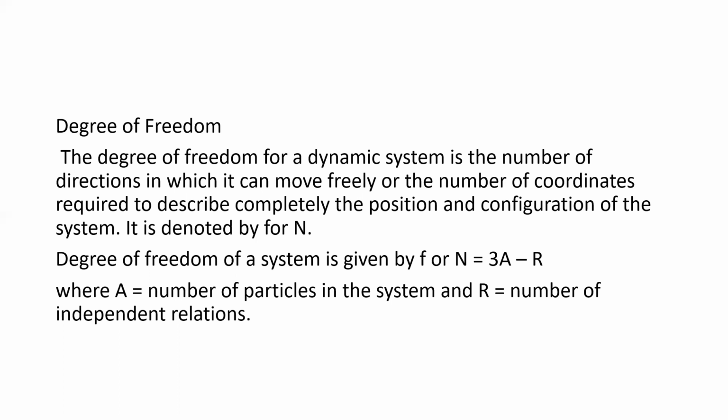For example, monoatomic means single atom. At that time, what happens here? It is not bonded with any other atom. Therefore, the number of independent relations will be 0 in case of monoatomic. Similarly, in diatomic, there will be one bonding between the two atoms, so the number of independent relations will be 1. Like that we can define the number of independent relations for degree of freedom.